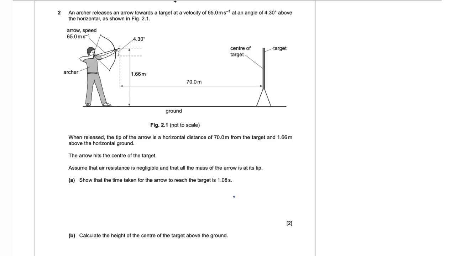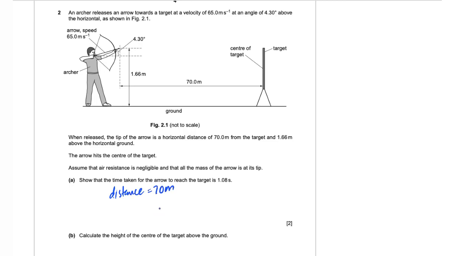Now let me tell you, since this arrow is initially held at an angle of 4.3 degrees to the horizontal, it is going to travel in projectile motion. There are 2 ways to deduce the total time taken for this arrow to reach the center of the target. You either consider the vertical or the horizontal part of this projectile motion. Here we'll use the horizontal component of the entire projectile motion. So the horizontal distance that the arrow travels is 70 meters.